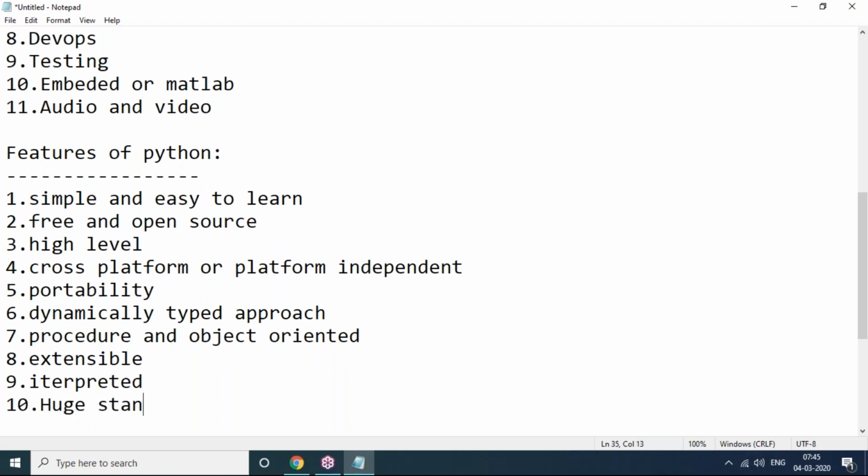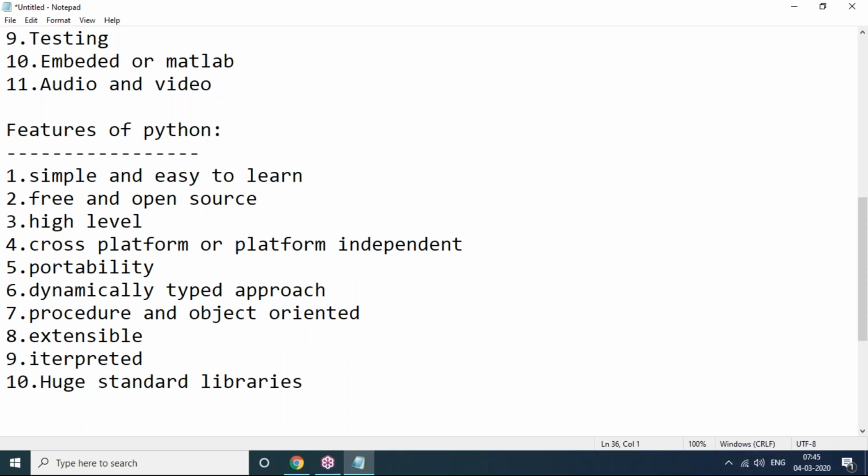What I said, huge standard libraries, because there are a lot of libraries. Python has built-in libraries. Lots of huge libraries are there. So as a programmer, we can use these libraries directly, and we need not implement the functionality explicitly. Directly, the functionality will be there, and you can use it. That reduces a lot of burden on programmers. So this is the huge standard library.